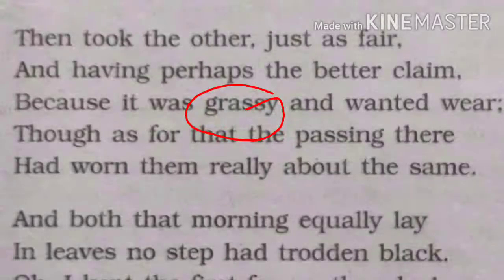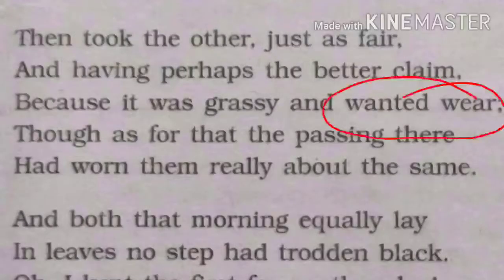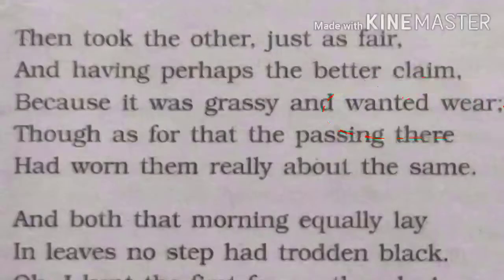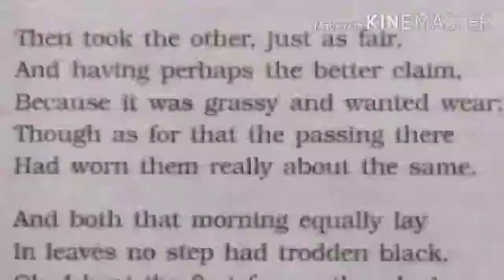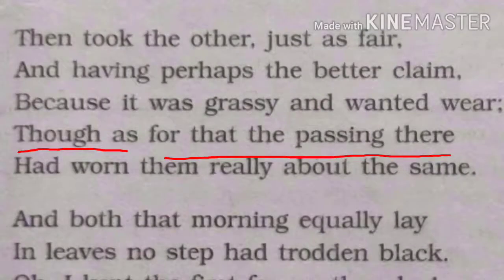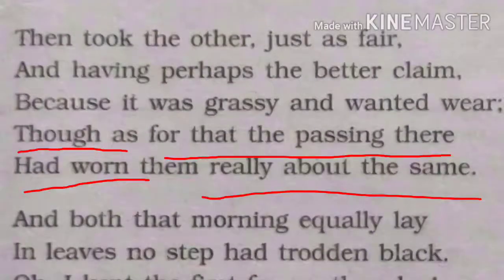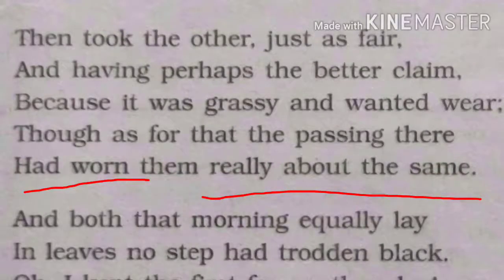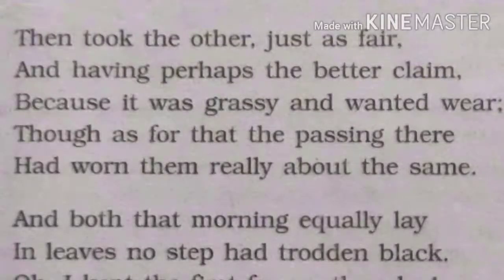Then he realized that this road is not used by the people, and wanted wear, so this is the less traveled road. He wanted to select the unused road, though as for that the passing there had worn them really about the same. Here the poet suggests his independent spirit, that he doesn't want to follow the crowd. I mean, he doesn't want to select the road which is used by the people.